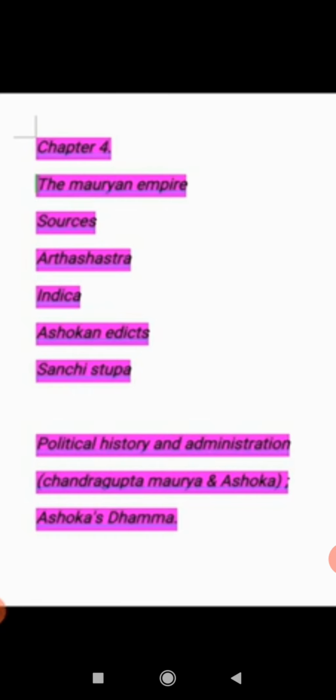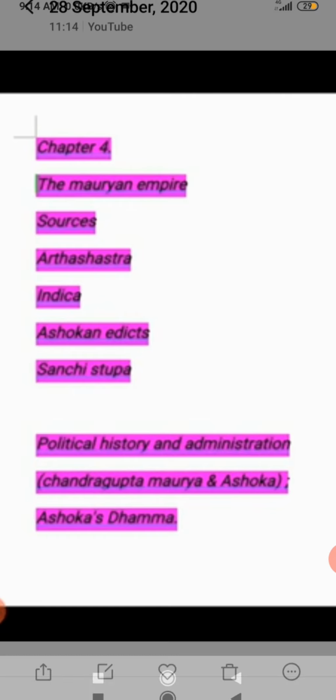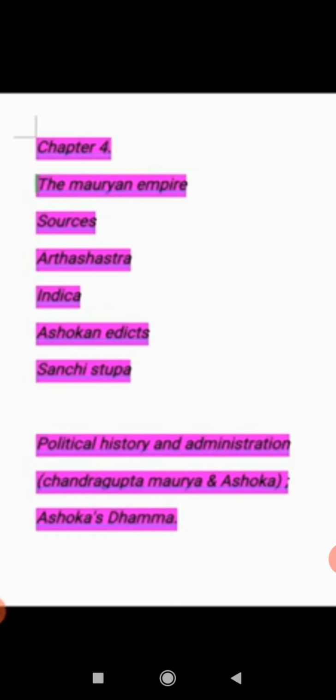During Bindusar's rule, Ashoka reached Takshila and quelled the revolt there. He controlled the revolt and started to rule over Takshila.